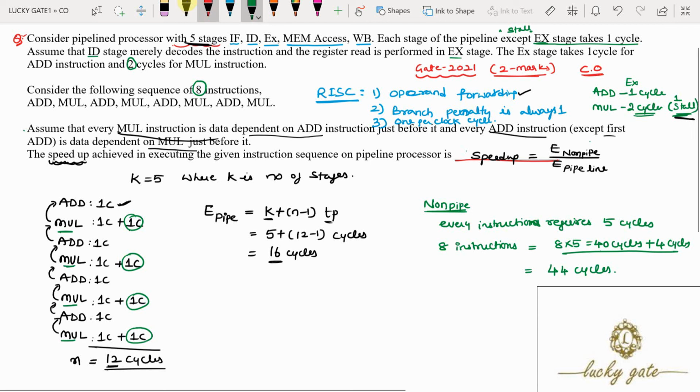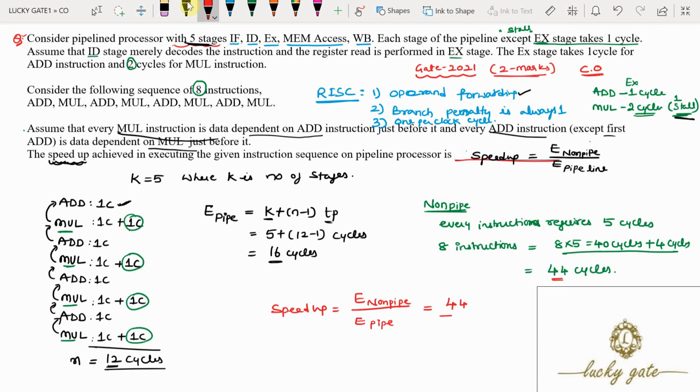Now the speed up is calculated. How is speed up calculated? Based on the execution time required for a non-pipeline system divided by the execution time required for a pipeline system. For a non-pipeline system, 44 cycles are required.